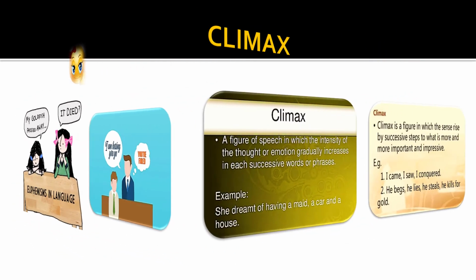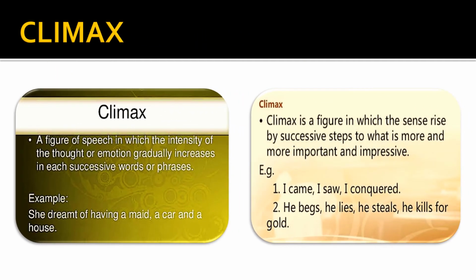Next one. You see movies, you wait for the climax or the main part to come. A figure of speech in which the intensity of the thought or emotion gradually increases is called a climax. See here, she dreamt of having a maid, first step. Next, a car and a house. So we are going from maid, which is a small thing, to car, a bigger thing, and then finally a house. So there are successive steps, and the first one is not so important, it becomes more and more important and impressive as we go along in the sentence.